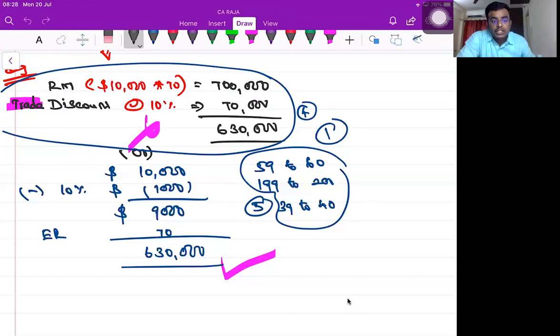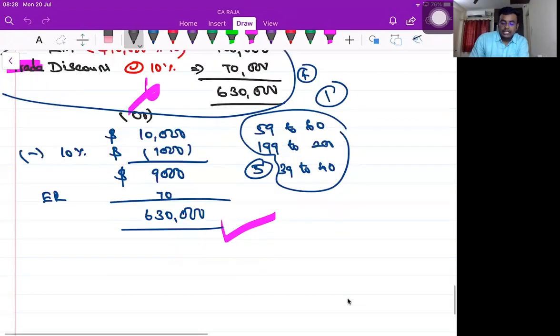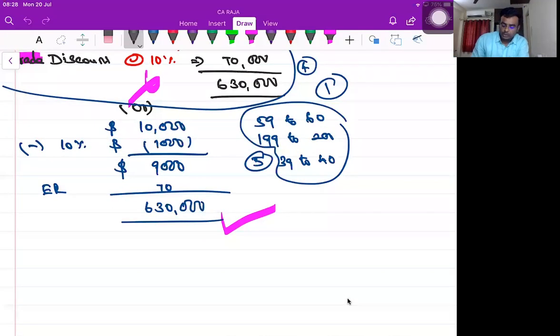So trade discount can be adjusted with part of purchase cost, whereas cash discount cannot be adjusted with the purchase cost, because we will come to know cash discount only at the time of settlement, not at the time of purchase. Clear? So please understand, this is the correct answer, this is the wrong answer. It may look like a right answer, but you are not supposed to do like that.